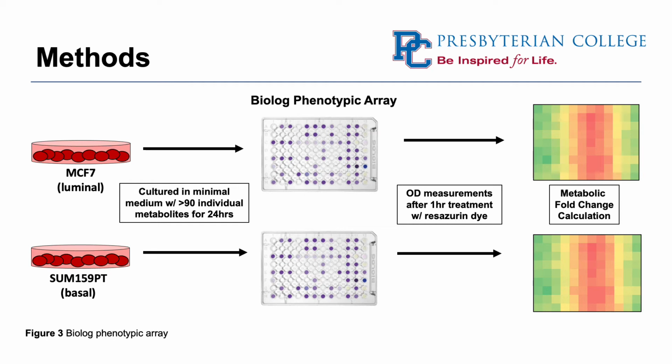So each of these cell lines were cultured and placed into 96 well plates that had each well containing different carbon source metabolites. They were incubated for 24 hours before adding resazurin dye for another hour, and then we read the optical density to determine the various levels of metabolism for each cell line and carbon source. So from that data, we calculated a metabolic fold.